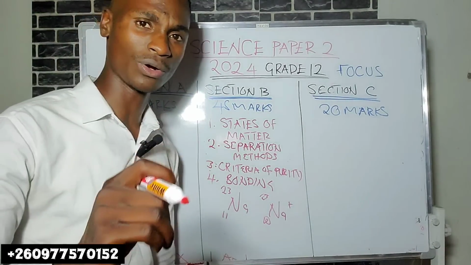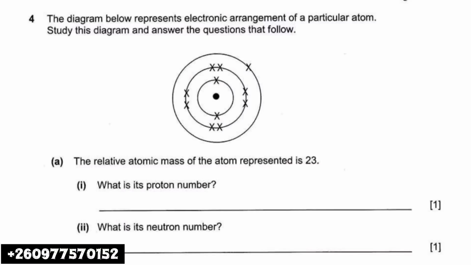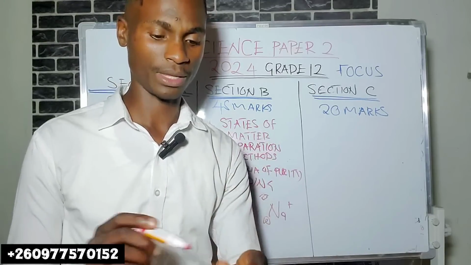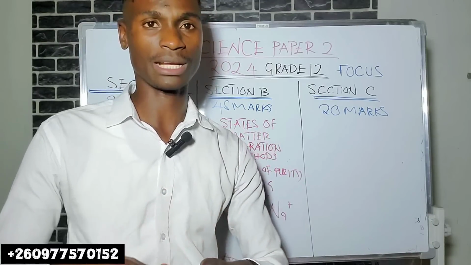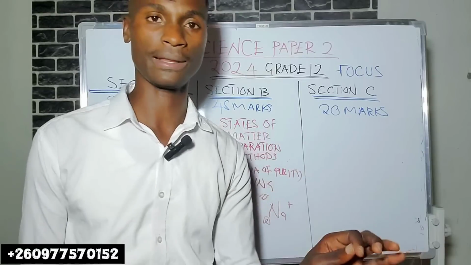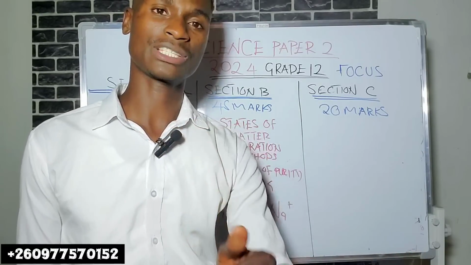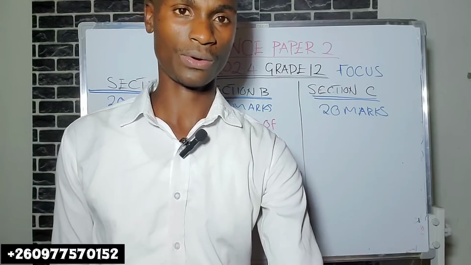So you should know the difference between an atom and an ion. An atom is the smallest particle of an element. That is the basic definition. Okay. Then an ion, this is a charged particle.